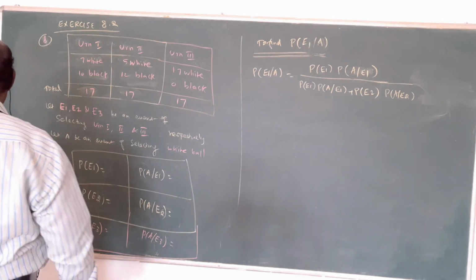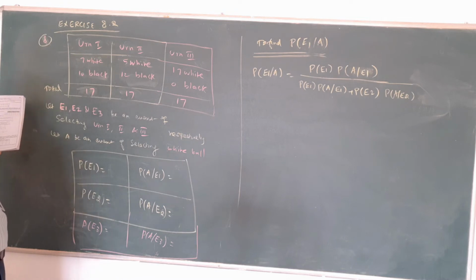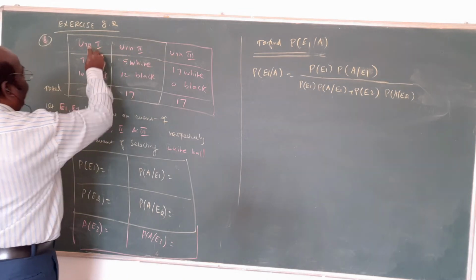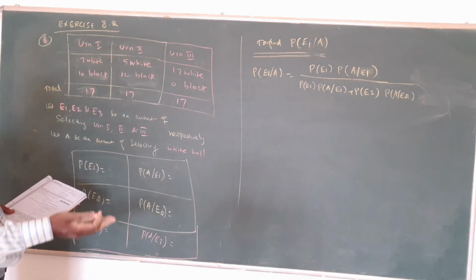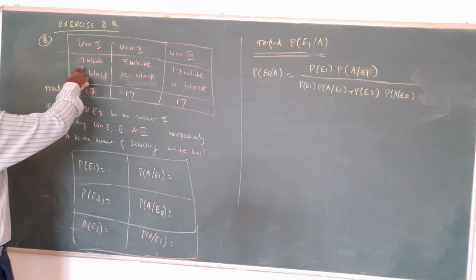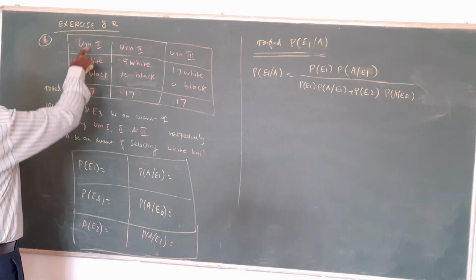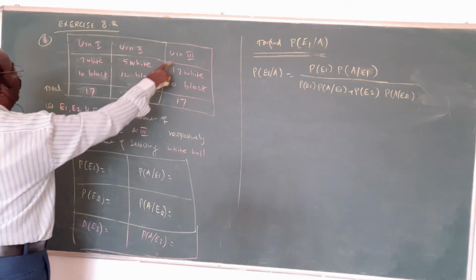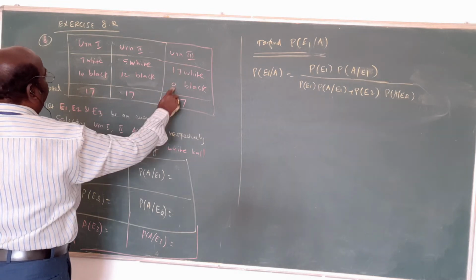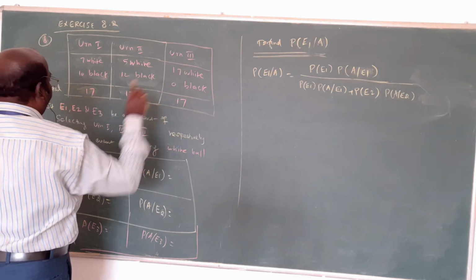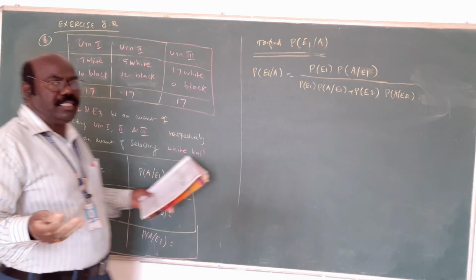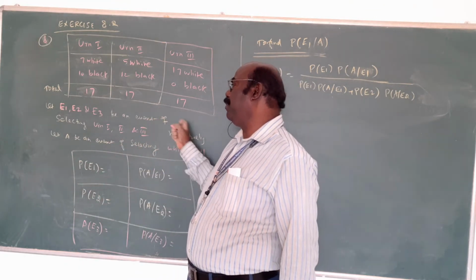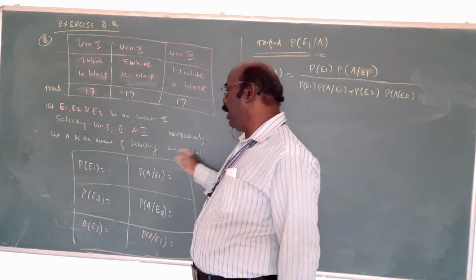Now listen here, the 8th question. There are 3 baskets: 1, 2 and 3. The first contains 7 white balls and 10 black balls, in total 17. The second has 5 white and 12 black, total 17. In the third there are 17 white balls and no black balls, total 17. Out of the 3 baskets you will select any one first. That's why E1, E2, E3 are the events of selecting basket 1, 2, 3 respectively.